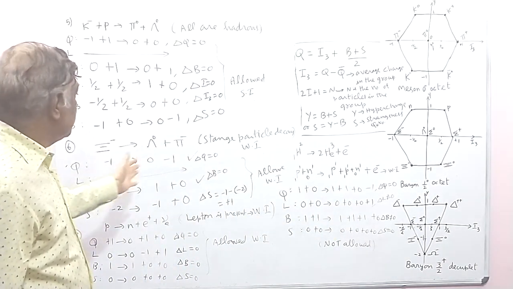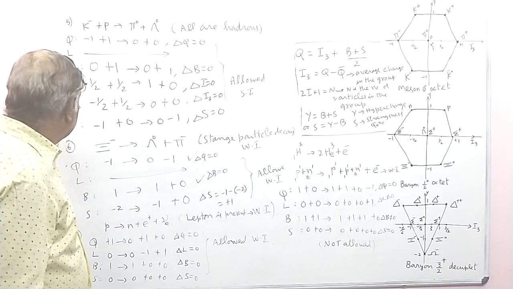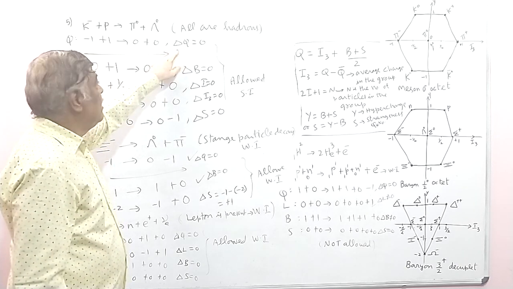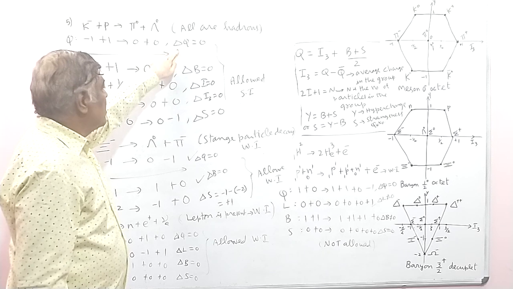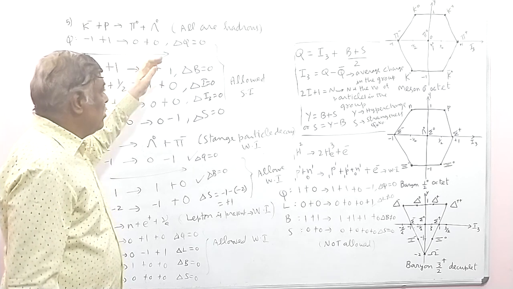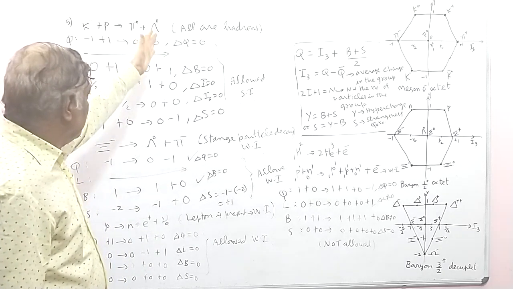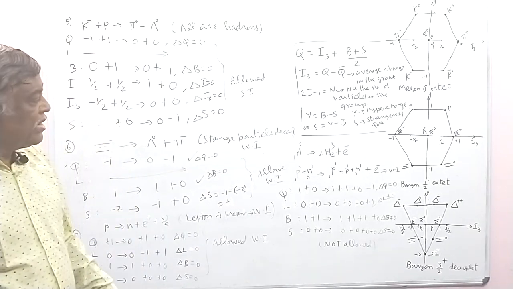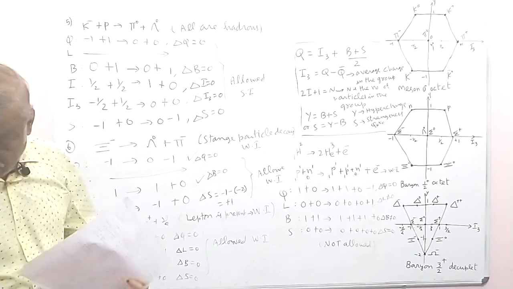So using this, you check whether it is conserved. If it is conserved, the change in the quantum number must be 0. If it is not 0, it is not conserved. So if the quantum numbers are conserved, it is an allowed reaction. Otherwise, it is not an allowed reaction.